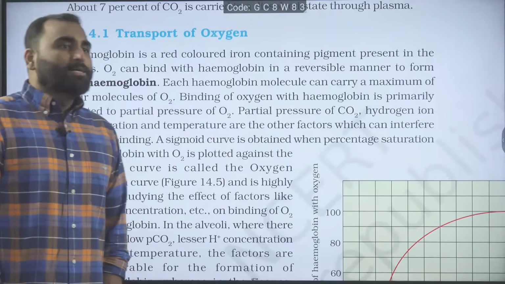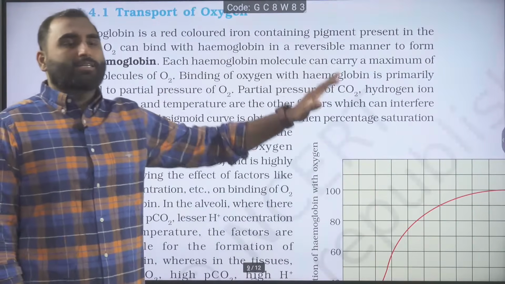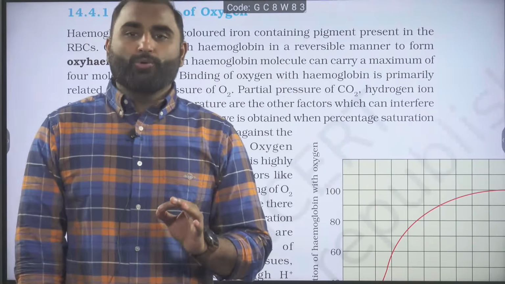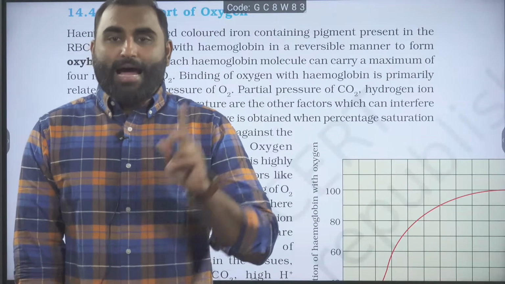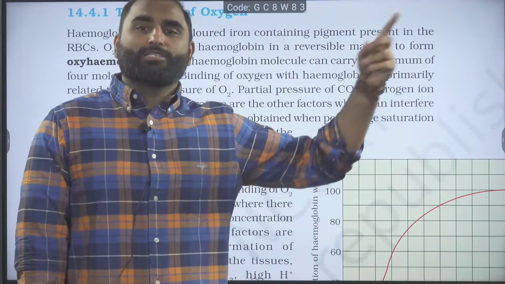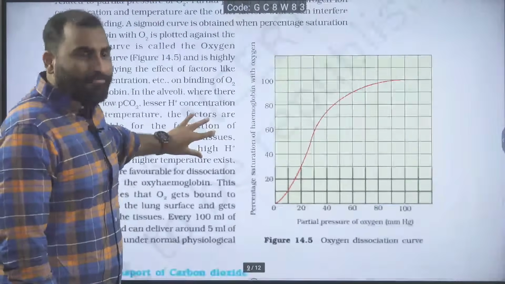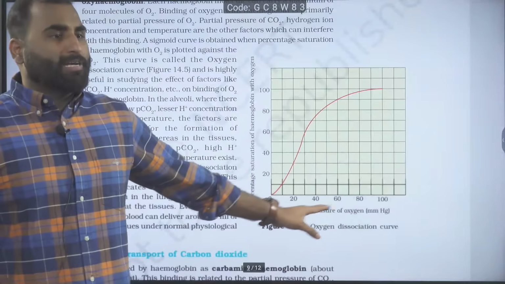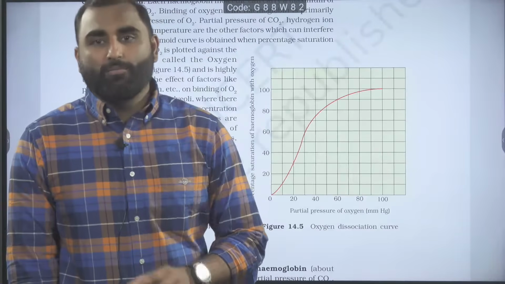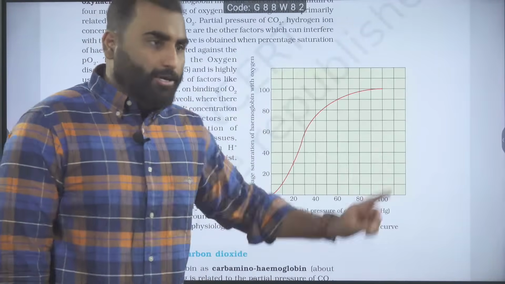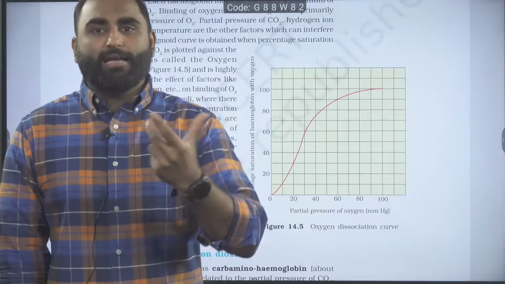Come on. So now coming to the oxygen dissociation curve. The oxygen dissociation curve is telling you the relationship between the partial pressure of oxygen and the percentage saturation of oxygen with hemoglobin. So when you plot a graph of the partial pressure of oxygen against the percentage saturation of hemoglobin with oxygen, what shape of graph are you getting? You are getting a sigmoid curve, an S-shaped curve.